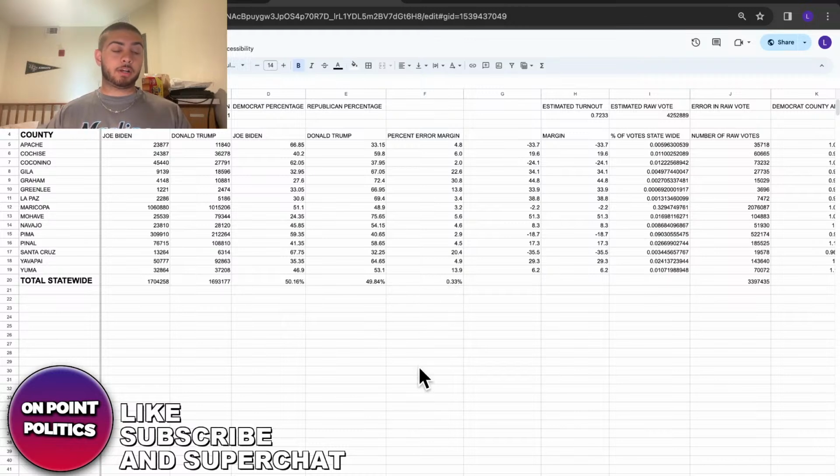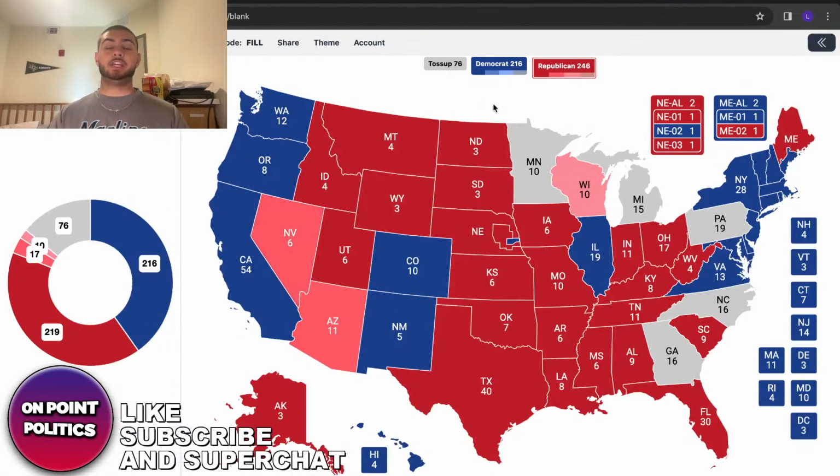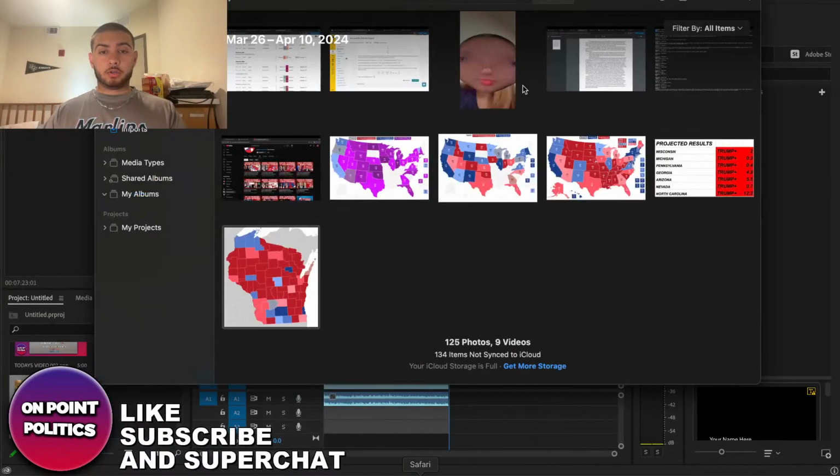So that's basically what I'm looking at there. The next state is Nevada, which actually has Trump winning by 5 points. So he's up by 5. The polling and all the trends and everything I have involved may be reflective of Hispanic trends. That may be the case. It may just be that Hispanic trends are so excessive,